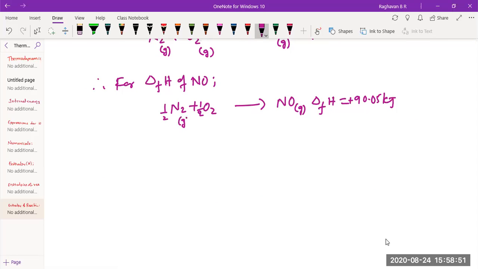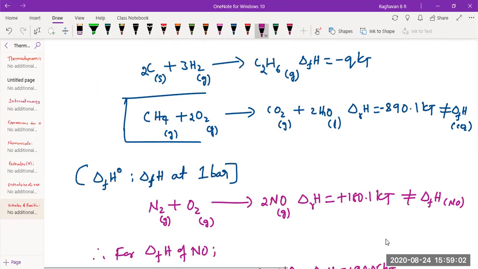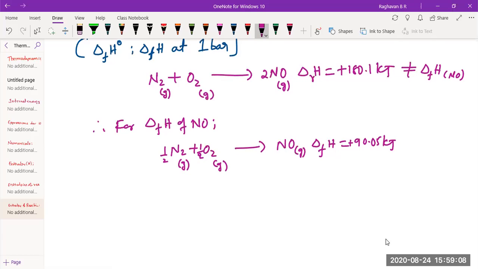If the same reaction is carried out at 1 bar pressure, then what does this delta FH become? Delta FH naught. That's as simple. Now, what is the conclusion? Is delta FH always negative or can it be positive also? It can be positive also.